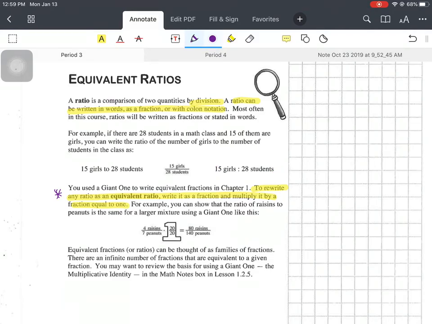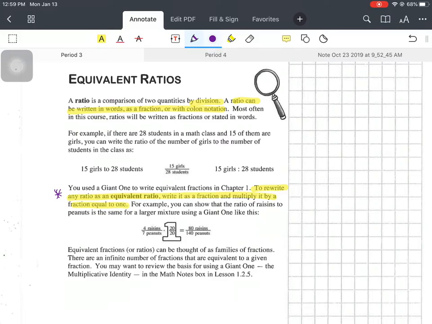The whole reason why we want equivalent ratios is because it gives us a bigger scale, right? You can find out for any number. So if I were to take this example, right, for every 28 students, I would have 15 girls. Say if we wanted to find our campus, which is 1,400 students, I could totally find out how many girls there would be, right, using these ratios. That's why it's important, okay?